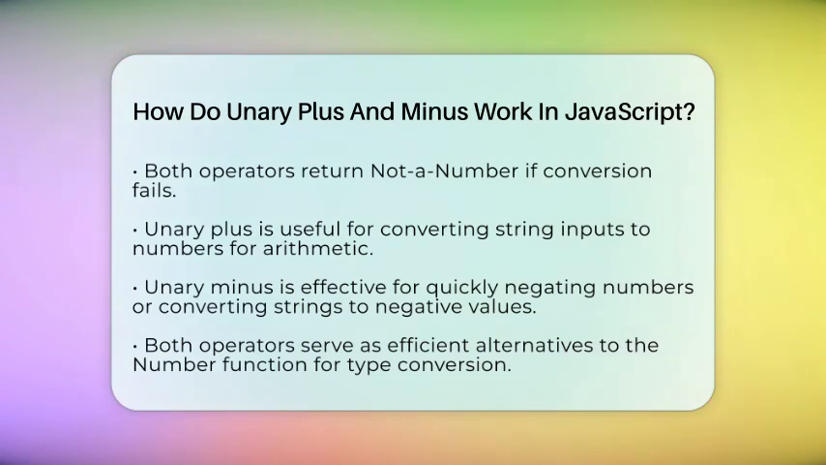In summary, unary plus and minus in JavaScript are straightforward tools for converting values to numbers. The unary plus focuses on conversion, while the unary minus adds the ability to negate those values. Understanding these operators is key to managing type conversions effectively in web development, especially when dealing with user input or mixed data types.